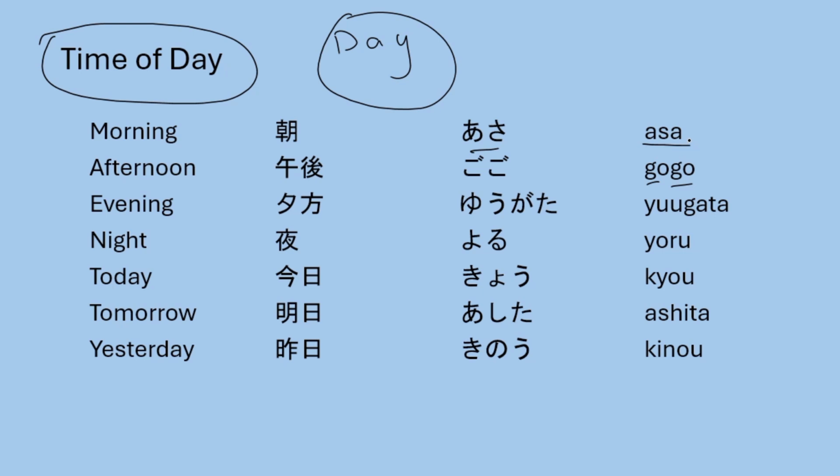So morning is asa, afternoon is gogo, and evening is yugata. Night, yoru. Today is kyo. Tomorrow is ashita. Yesterday, kino. So these are some words related to time.